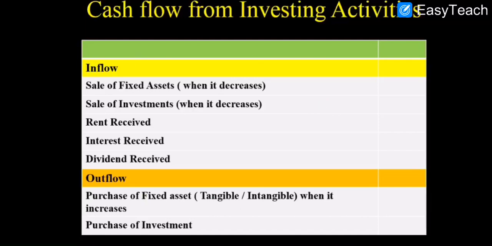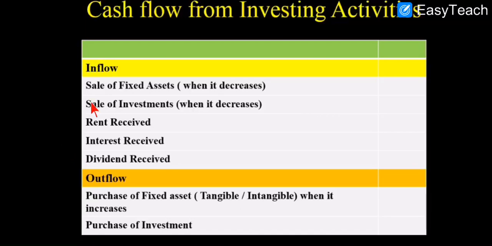Okay, so what makes the inflow of cash from investing activities? First is sale of fixed assets. If the balance of fixed assets has reduced in the current year closing balance, that means the assets have been sold or it is depreciated. So in the absence of information, we can consider this as a sale of assets. Similarly, sale of investment, rent received, interest received, dividend received.